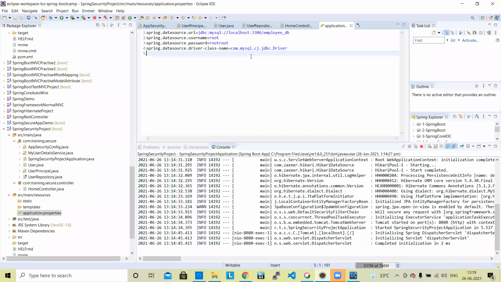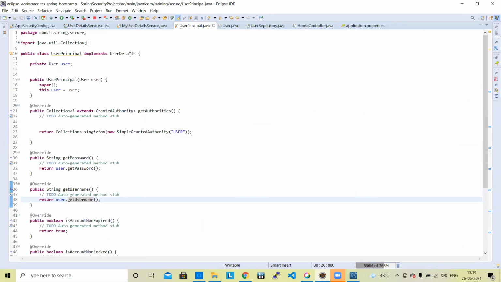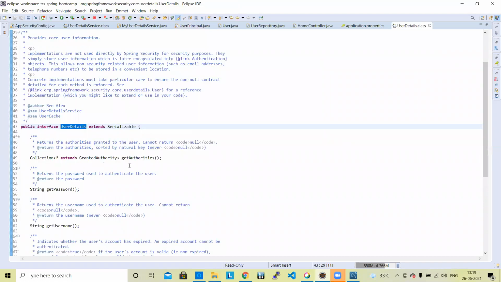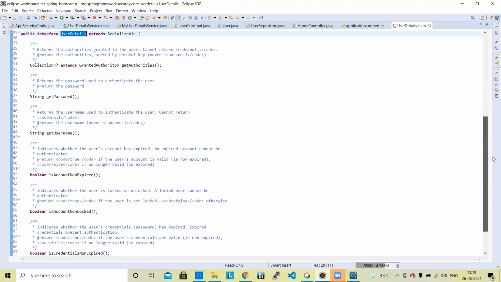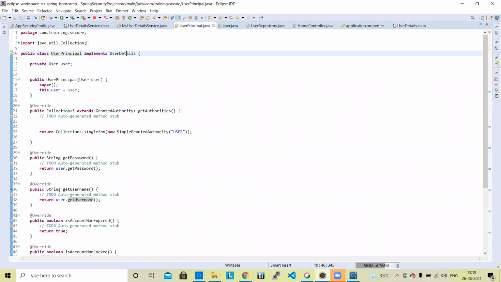Sir, in the com.training.secure package, there is a user principal and user repositories. Can you open these two? Because I want to see, sir. In user principal, what we are doing is implementing all methods of the user details interface. We are implementing all methods here in user principal.